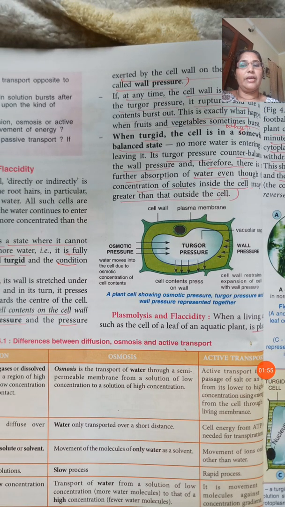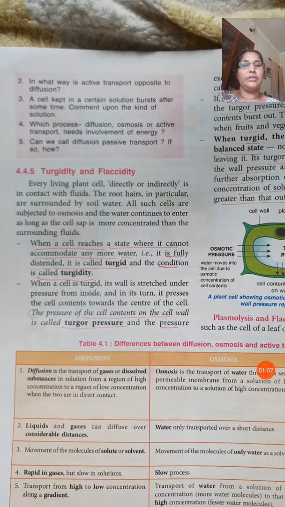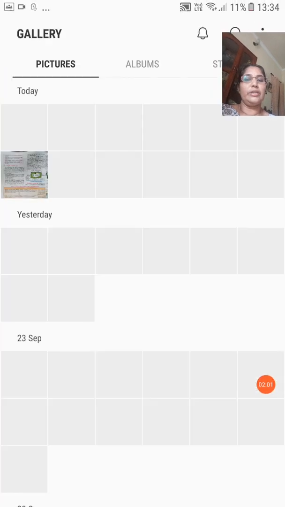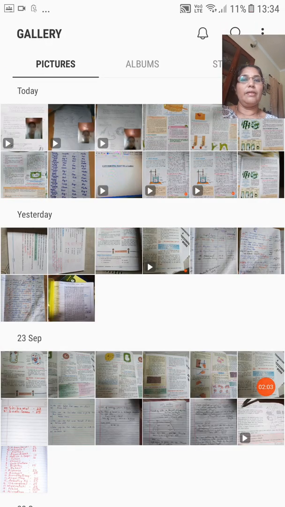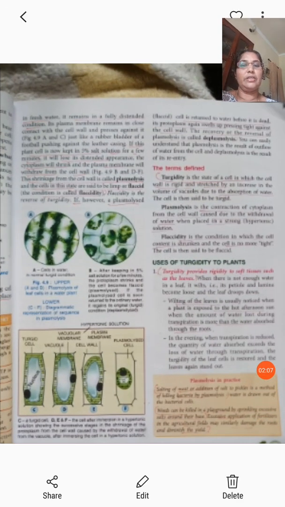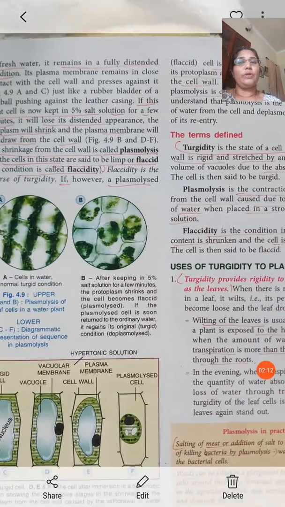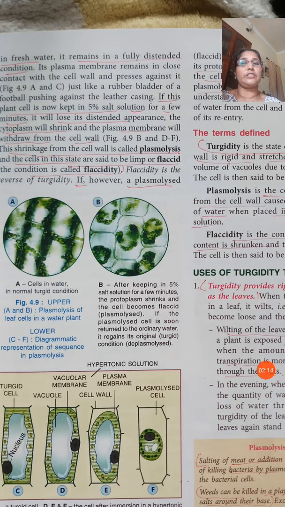Then again, if we put the cell in a highly concentrated solution, the cell becomes flaccid. That process is known as plasmolysis.